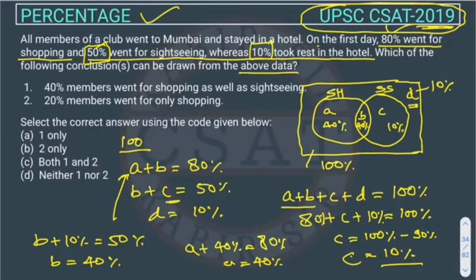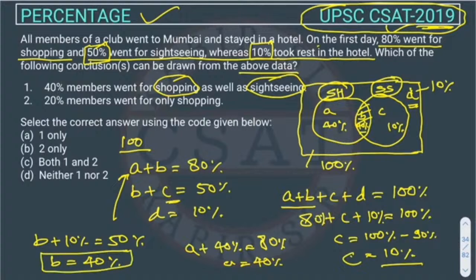The first conclusion: 40% members went for shopping as well as sightseeing. We have to find the people who are going for both, shopping and sightseeing. So in this area, because these are the people who are going for both. So we have to find the value of B, and you can see it's 40%. So this conclusion is right.